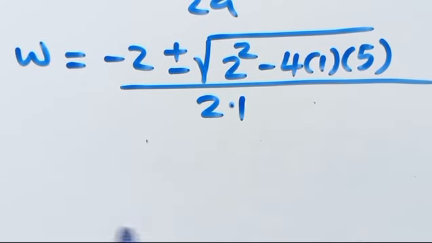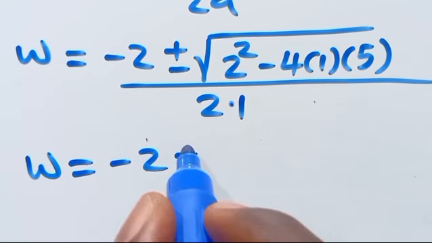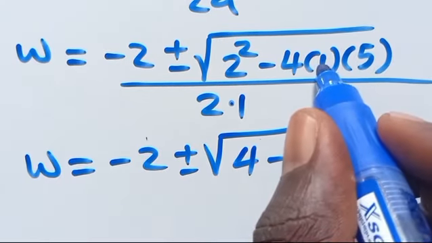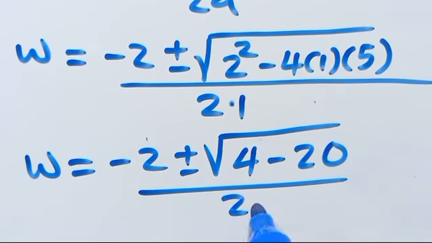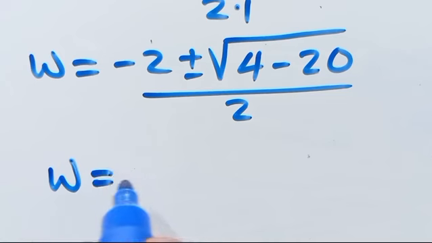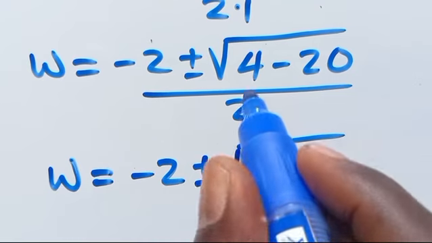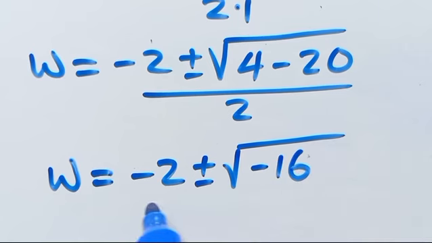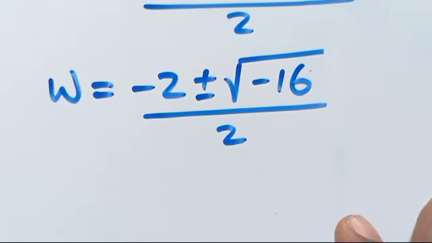So from here we have W to be minus 2, positive or negative, square root of 2 squared which is 4, minus 4 times 1 times 5 which is 20, divided by 2 times 1 which is 2. So we have W equals minus 2 positive or negative square root of 4 minus 20, which gives us minus 16, over 2.